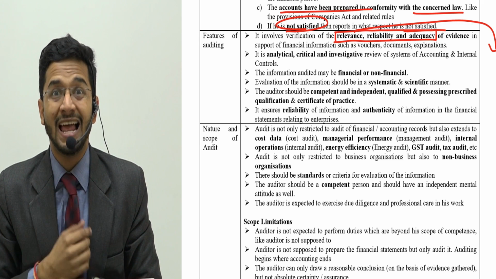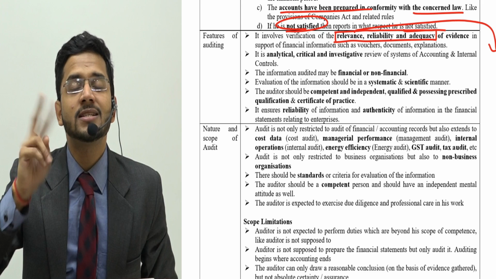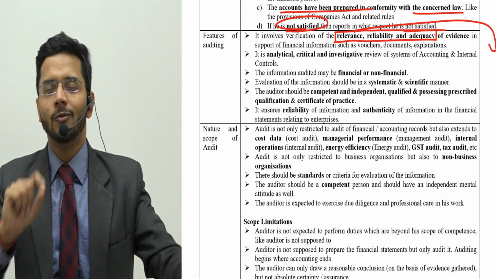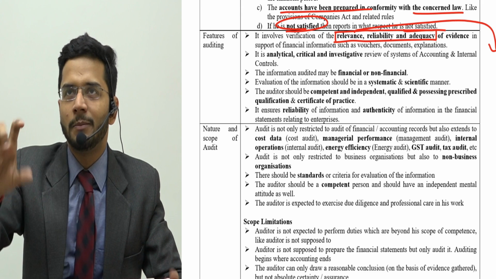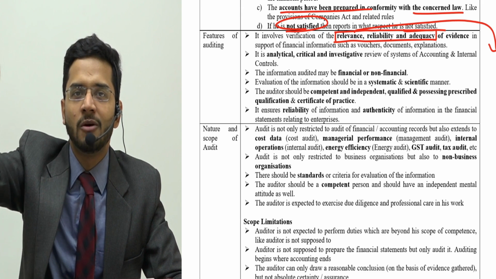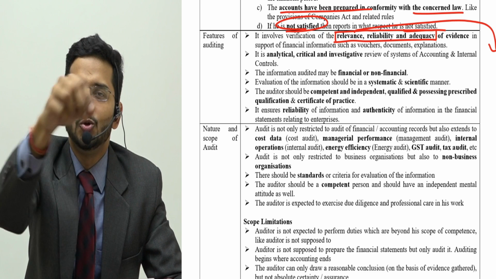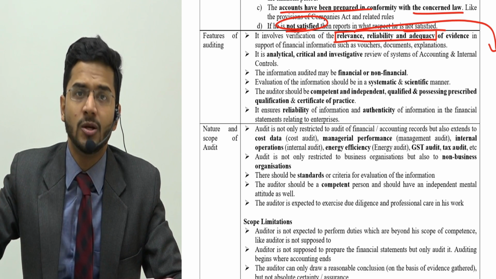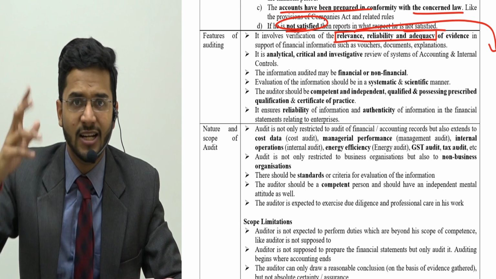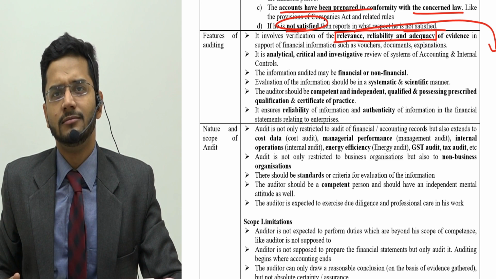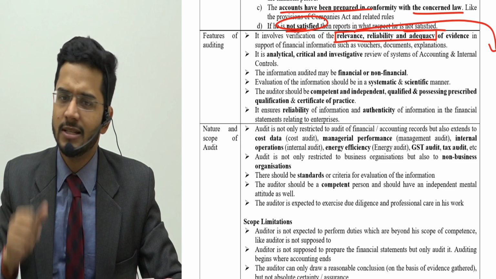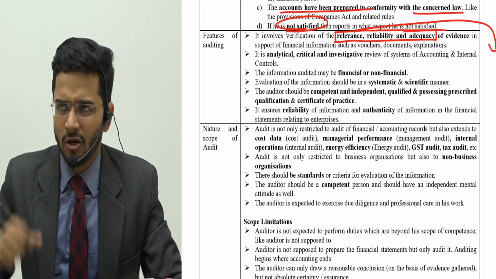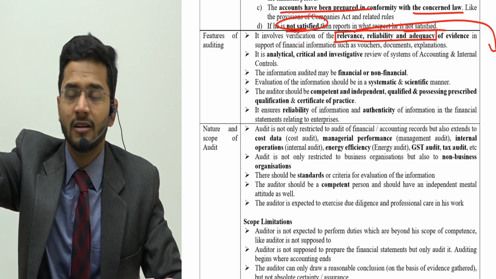Number two, should be reliable. So do you understand the difference between kacha invoice and pakka invoice? Kacha invoice is an invoice which is given on a paper where there's no invoice number written, there's no name of the store written, it's just written cash, 200 rupees spent. That is kacha invoice. Another one is pakka invoice, concrete invoice, which is a valid invoice. Now, if you give a kacha invoice to your mom, then your mom will say, I don't trust this invoice. This invoice might have been generated by you because there's no name of the vendor, shop, etc.